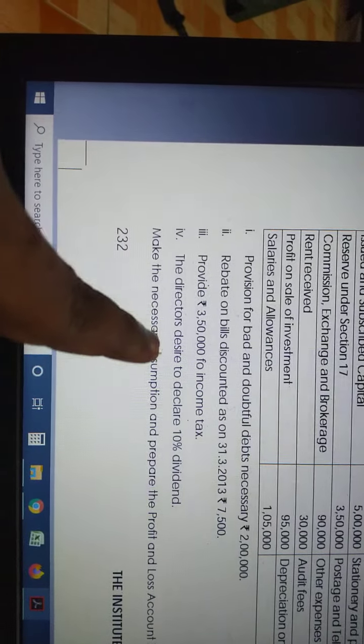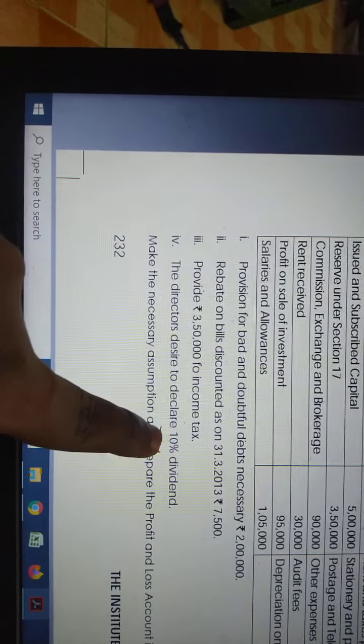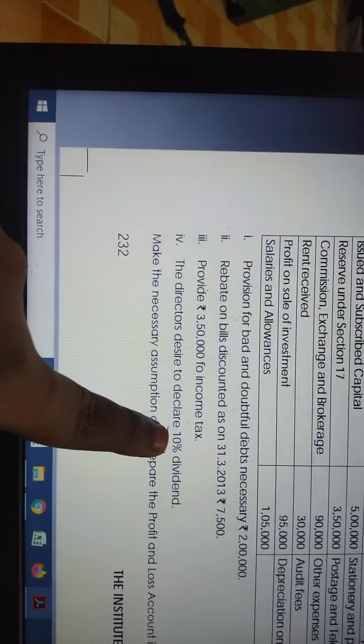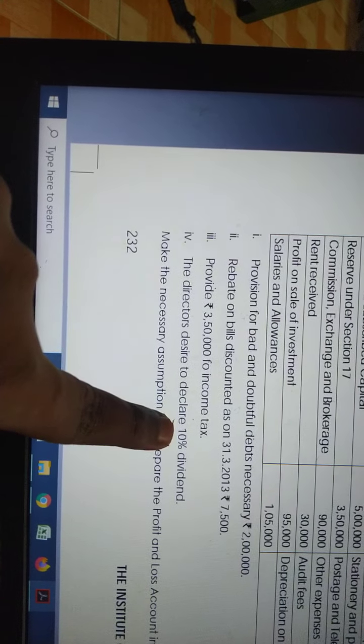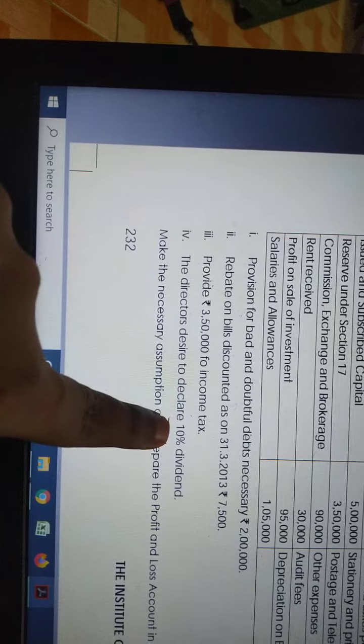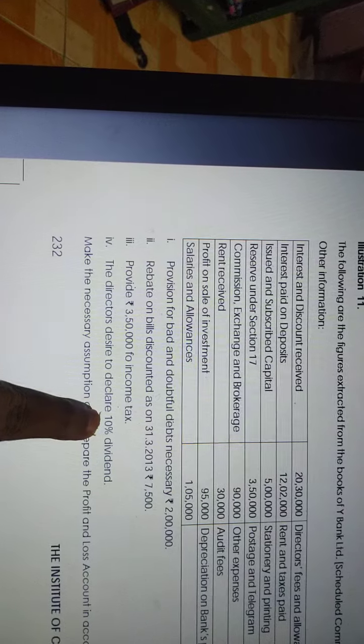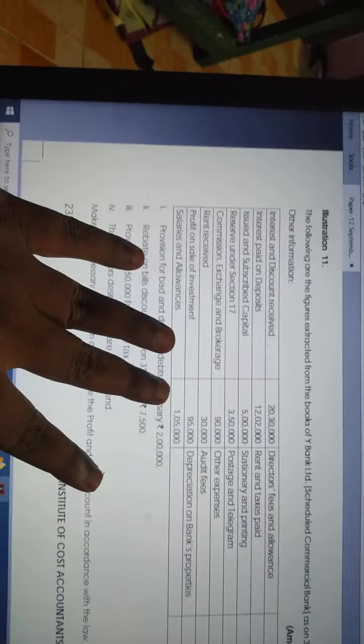After that, we have to provide the dividend also as per the format. So we provide the 10% dividend. What is this 10% meaning? From share capital, from face value, we have to provide 10%. Face value is not given, but total capital is given: issued and subscribed capital, 5 lakh, is my total capital. So 5 lakh into 10%, 50,000, is my dividend. So this is the question understanding. Based on this we have to work out the problem. I will work out the problem now.